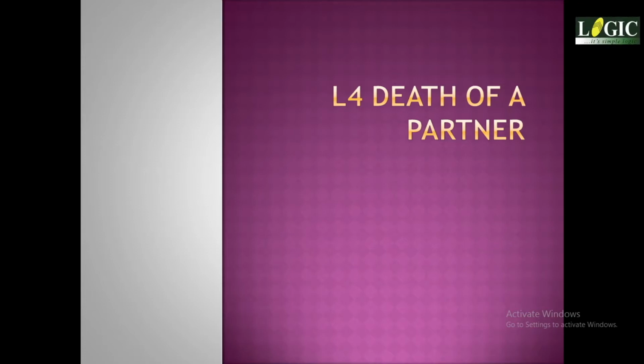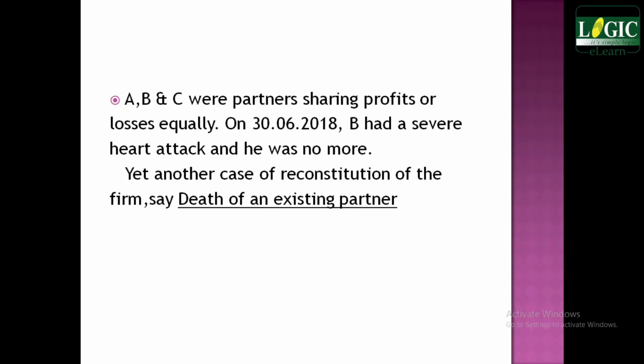Now what we will have to understand is the difference between retirement and death. In retirement we saw A, B and C were in partnership sharing profits or losses equally. C took a decision to quit his affairs with the firm because he was planning to move to Germany to take care of his grandchild.